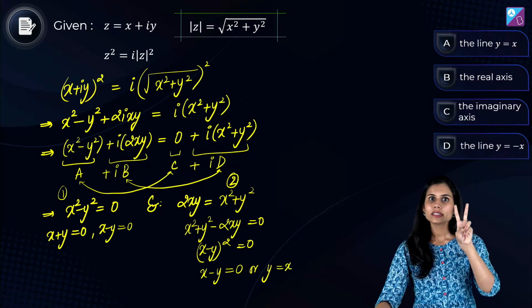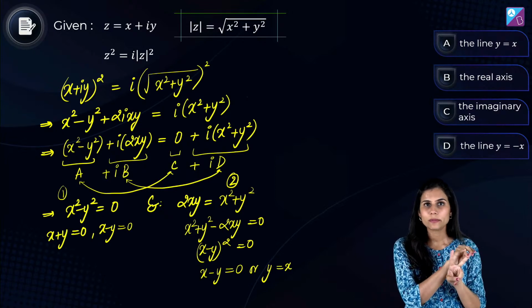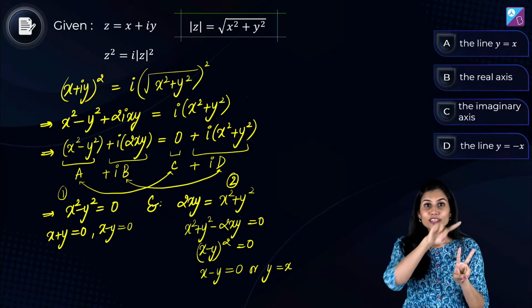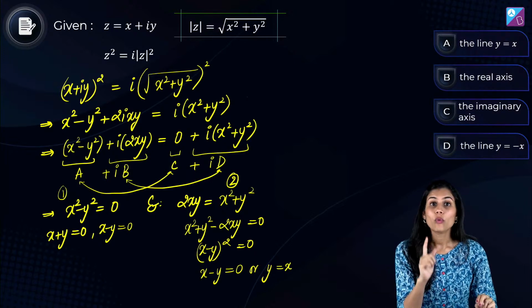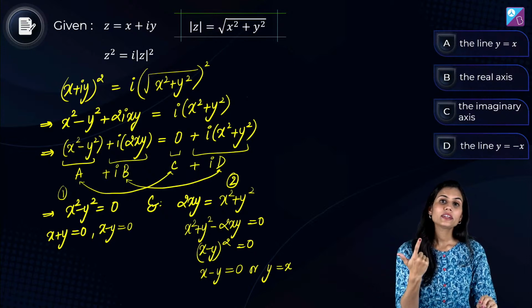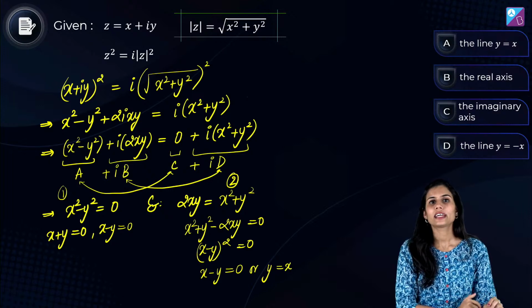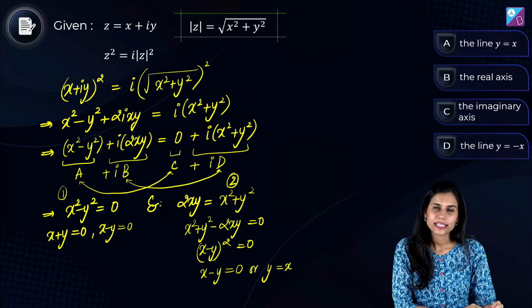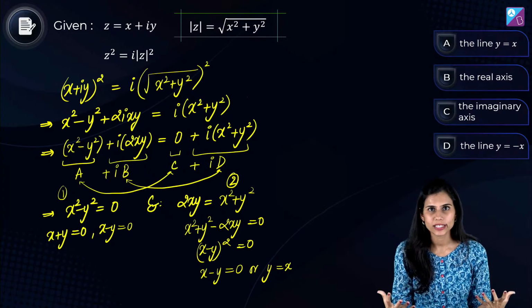The first equation से दो straight lines answers आ रही थी. एक y equals x, एक y equals minus x, which you know are two straight lines intersecting each other at origin. One is inclined at an angle of 45 degrees with the positive x-axis. Another one is inclined at an angle of minus 45 degrees with respect to the x-axis. Correct? So they are lines which are equally inclined with the coordinate axis.